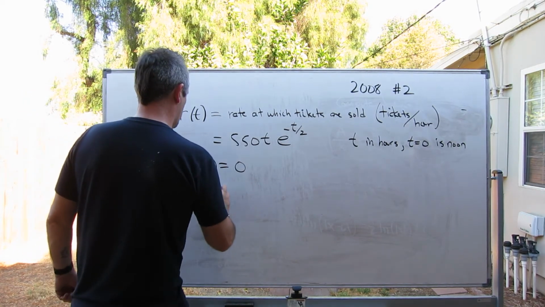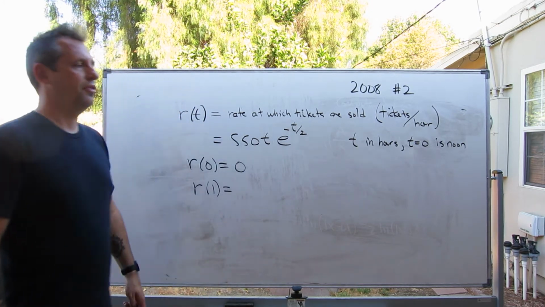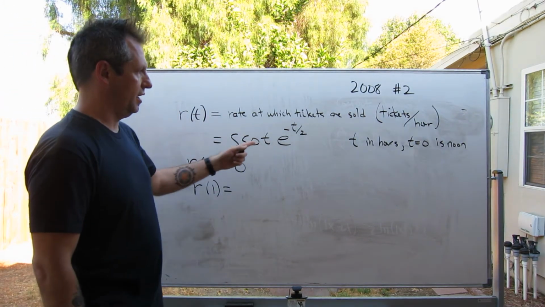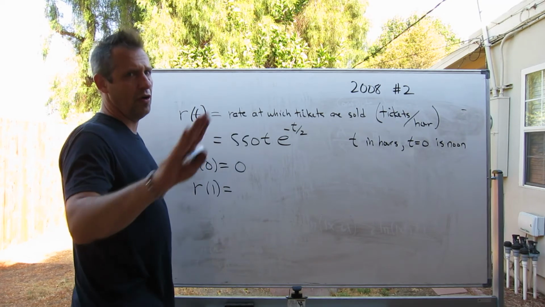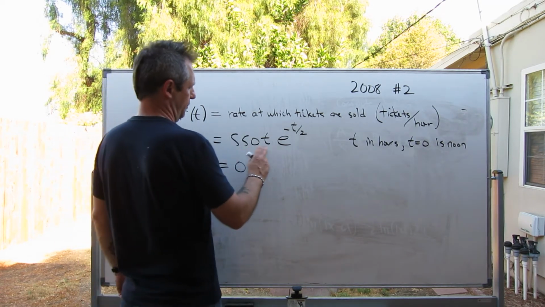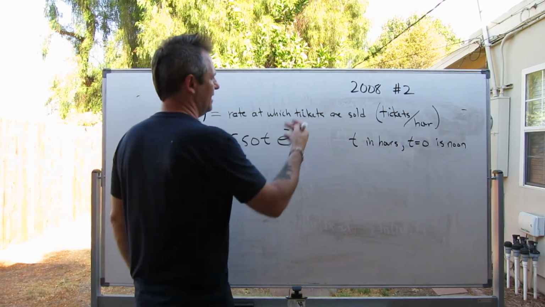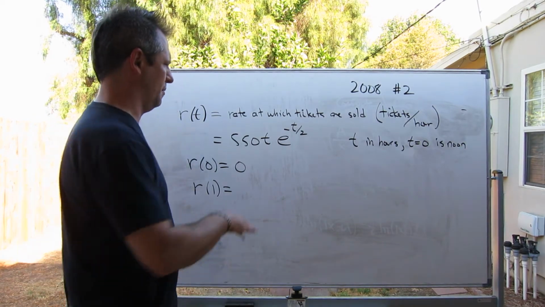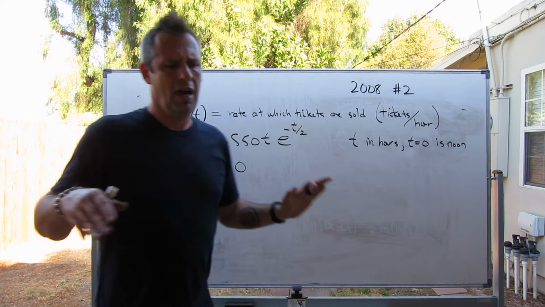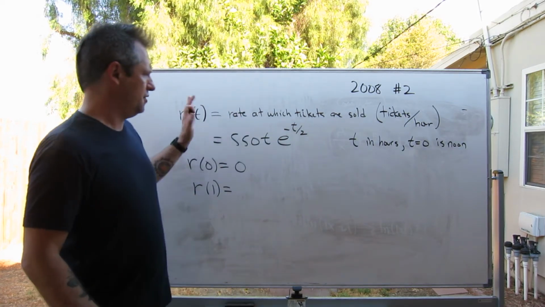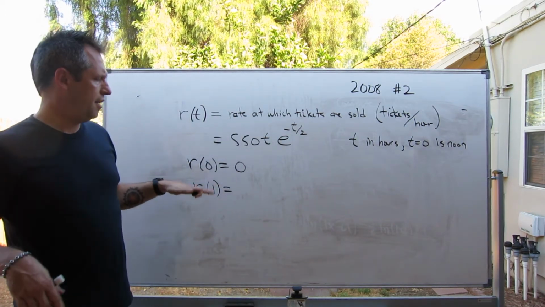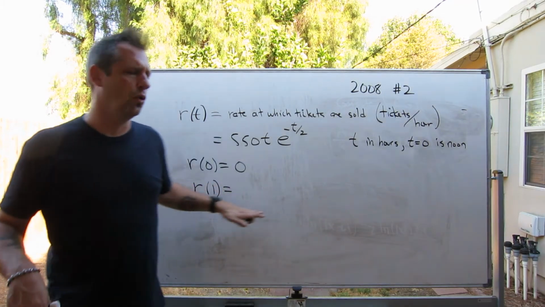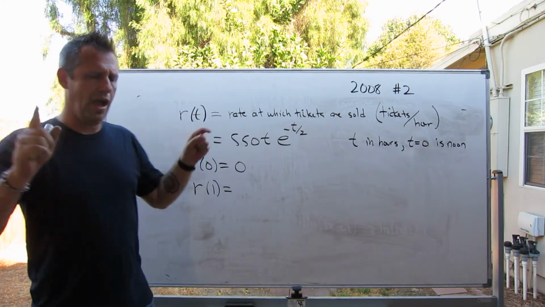However, at 1 p.m., there are approximately, we'd have to figure out what this is, but just a very rough estimate here, this is 550 times 1 e to the negative 1/2. So that's like the square root of 2, 1 point something in the denominator. I had to get my calculator, but this is under 500 tickets. Under 500 tickets are being sold per hour at 1 p.m.